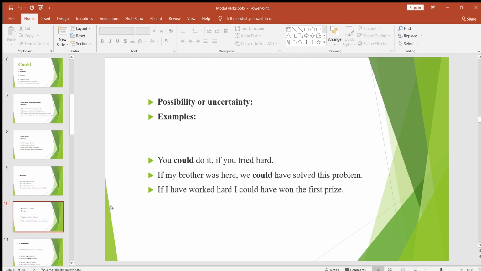Look at the next use of could, for possibility or uncertainty, something that you're not sure about, or something that is maybe a possibility in the future, it might happen.